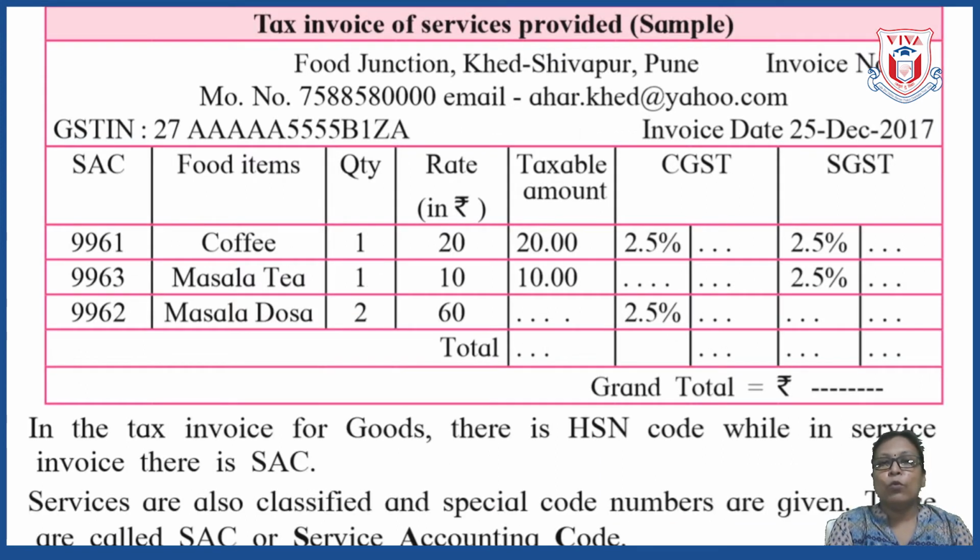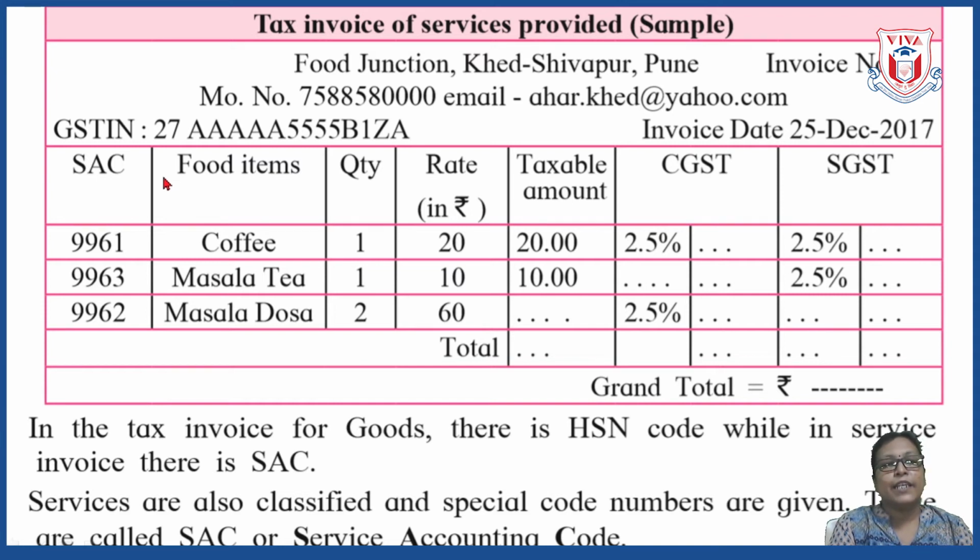Here one more tax invoice is shown, and this tax invoice is different from the previous one. Here you will observe that a tax invoice of services provided is given. Okay, that was for goods, now it is for services. Here also you will observe that everything is written in a similar manner. But in place of HSN code, SAC is written.